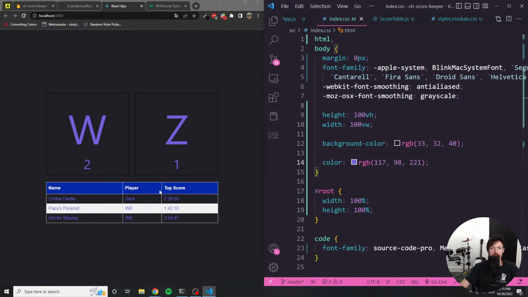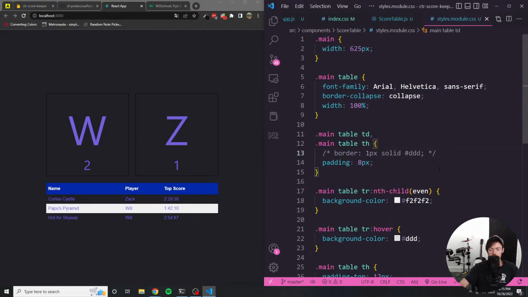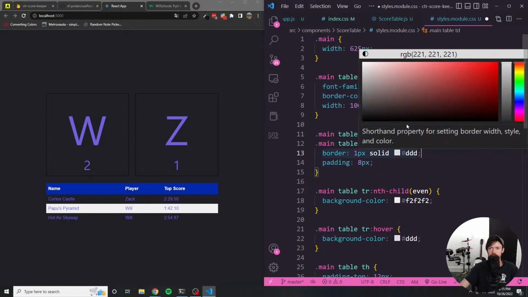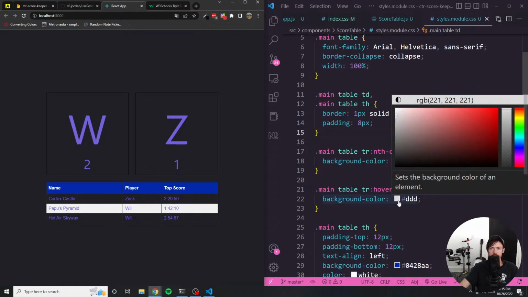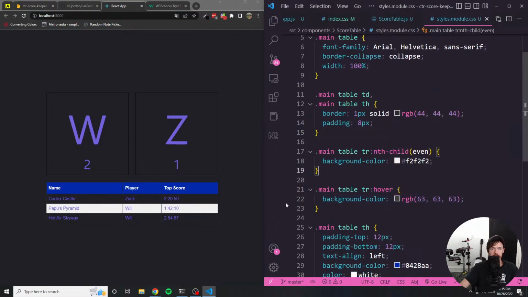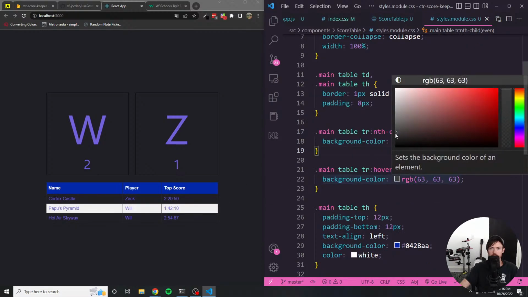Now I have to change the way that this table looks because that's not great either. I think that the table itself has a white border, which I'm not into. So let's do a darker border, maybe something like really, really dark gray. Or does it really even need a border? We also change that to a really dark gray. That's not dark enough. And also I want to keep this bluish vibe going.